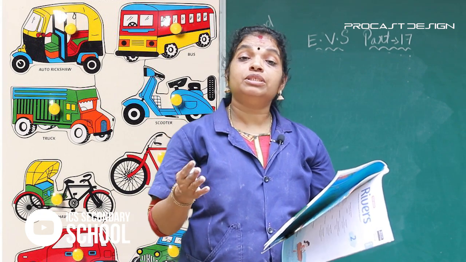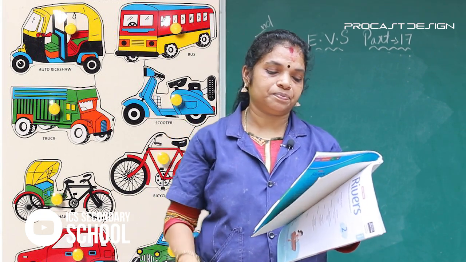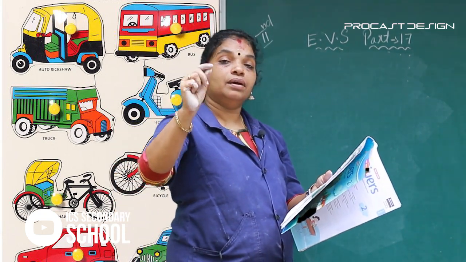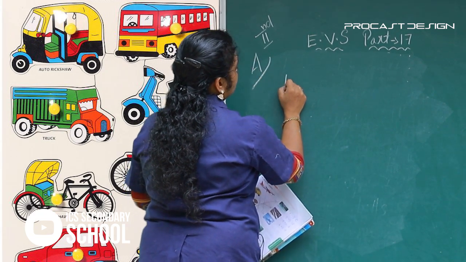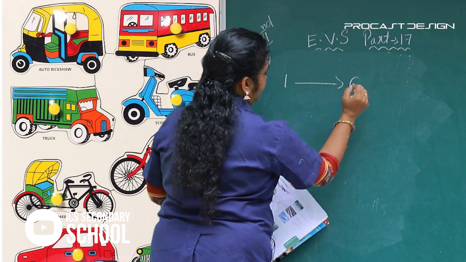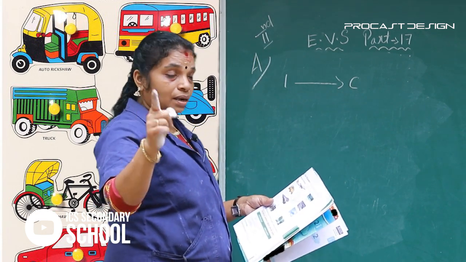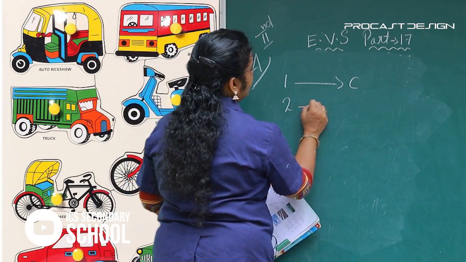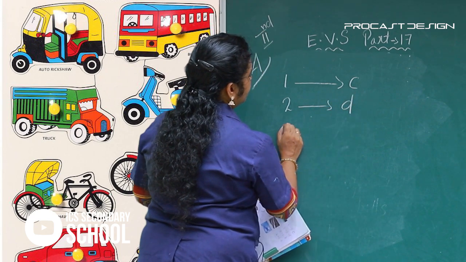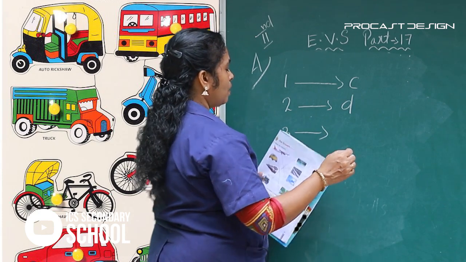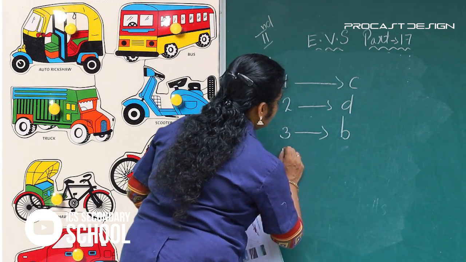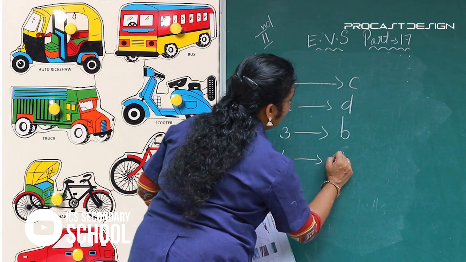We connect them to the places they move on. First connected to C. Second connected to D. Third connected to B. Fourth connected to A.